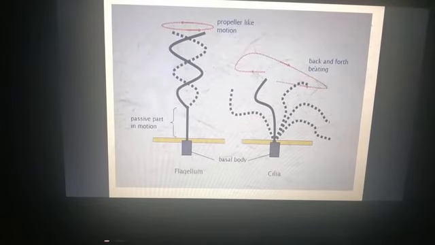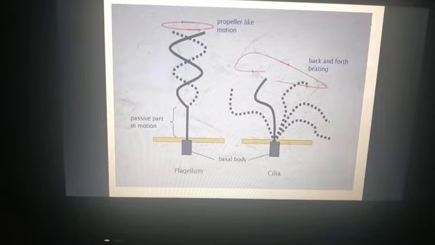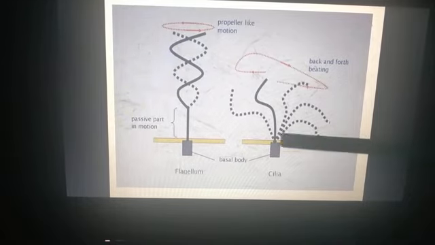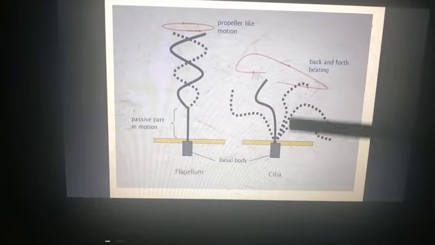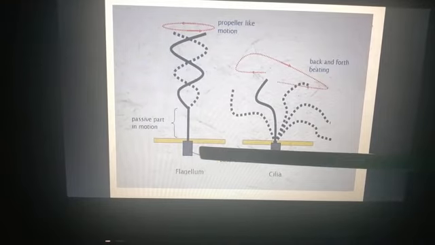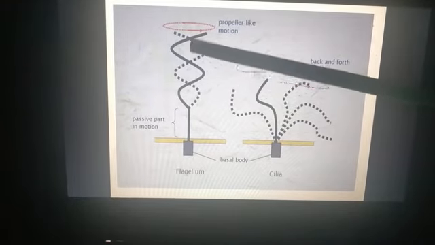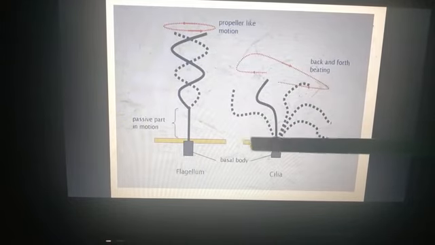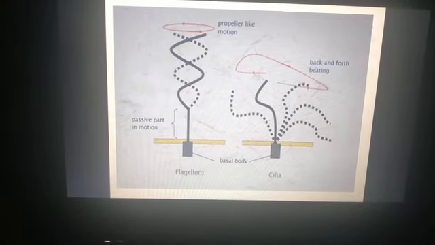First, cilia are more in quantity, they are large in number, while flagella can be one or few in a cell. Next, cilia are smaller in size, and flagella are longer than the cilia. And if I talk about the movement, cilia move in a back and forth beating, or you can say they move like oars, while flagella propagate like a wave. So these are the differences between cilia and flagella.